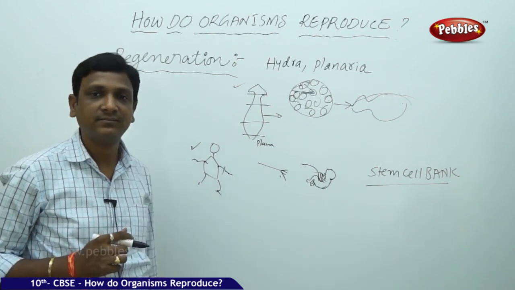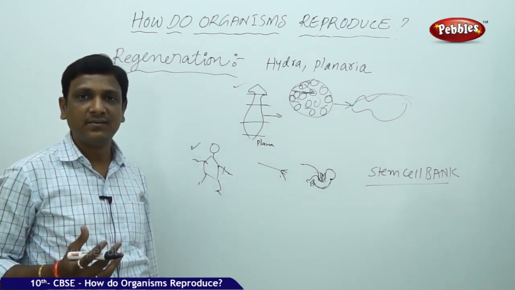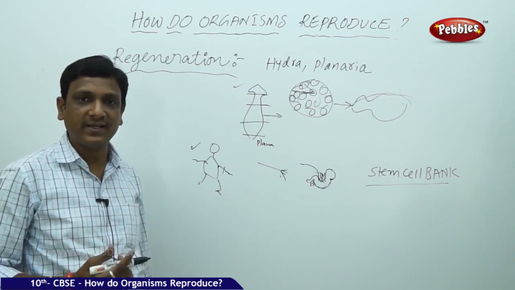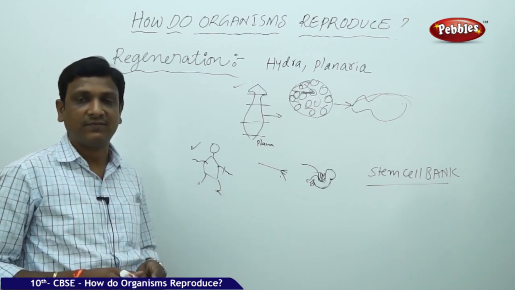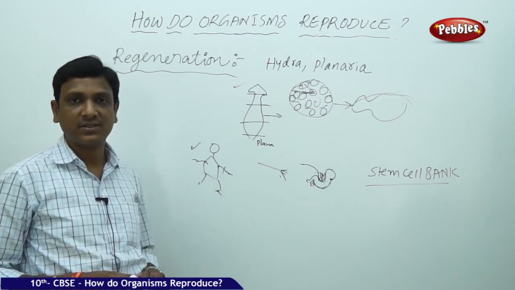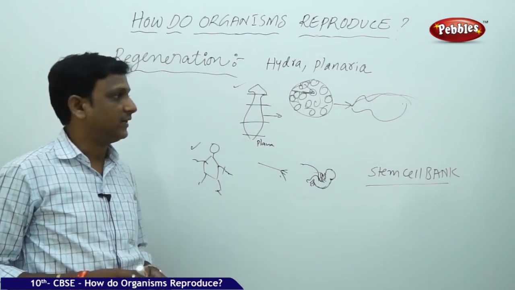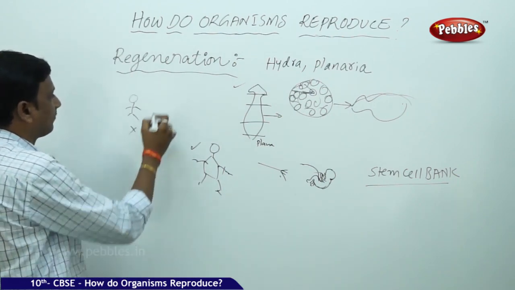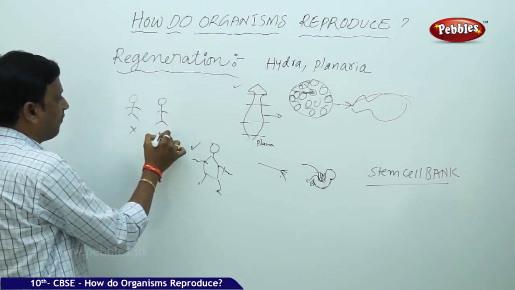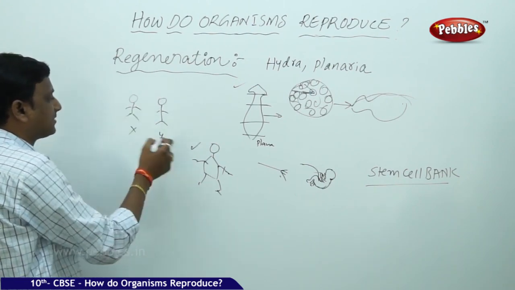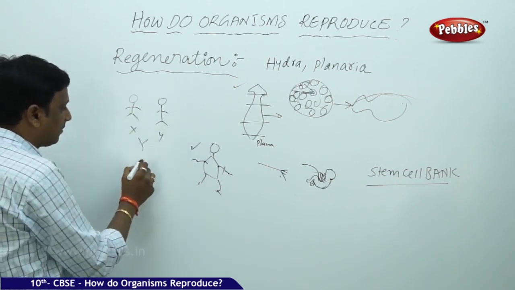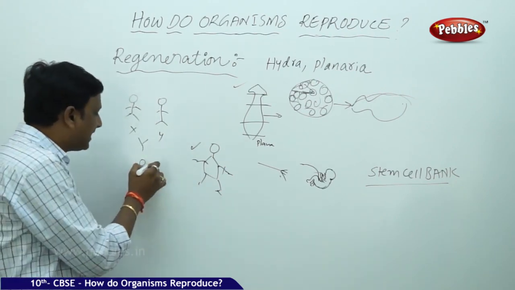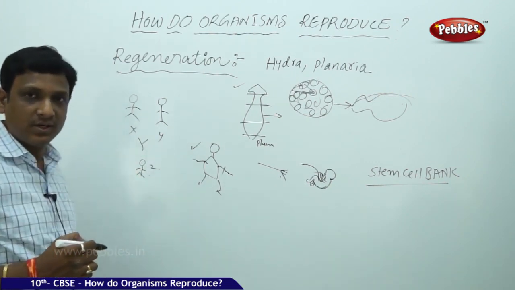Why are they preserving it? If anybody has a baby, immediately after the baby is born, they can keep the stem cells in the bank for their future medical uses. How? For example, there is a person called X and Y. So father X, mother Y. They have a baby called Z. So when this Z is born, his umbilical cord is preserved.